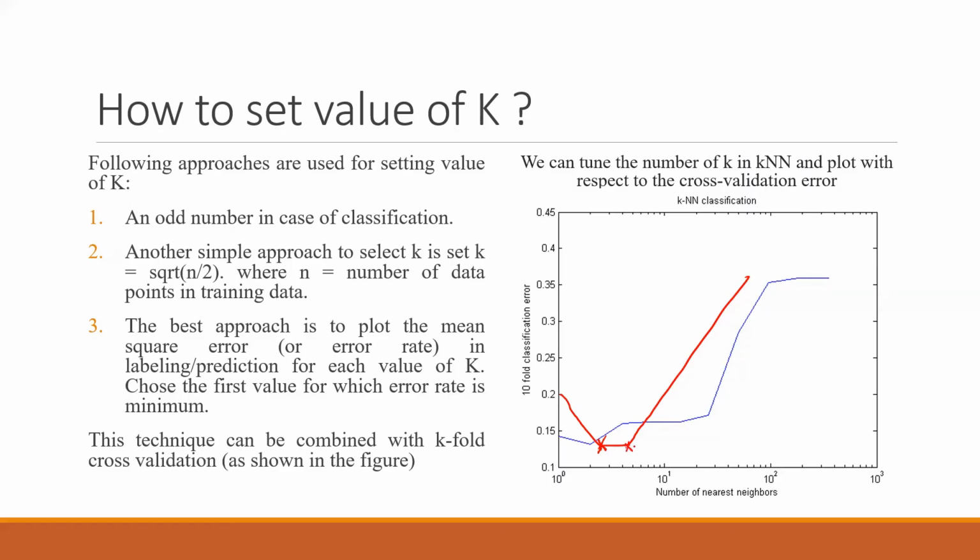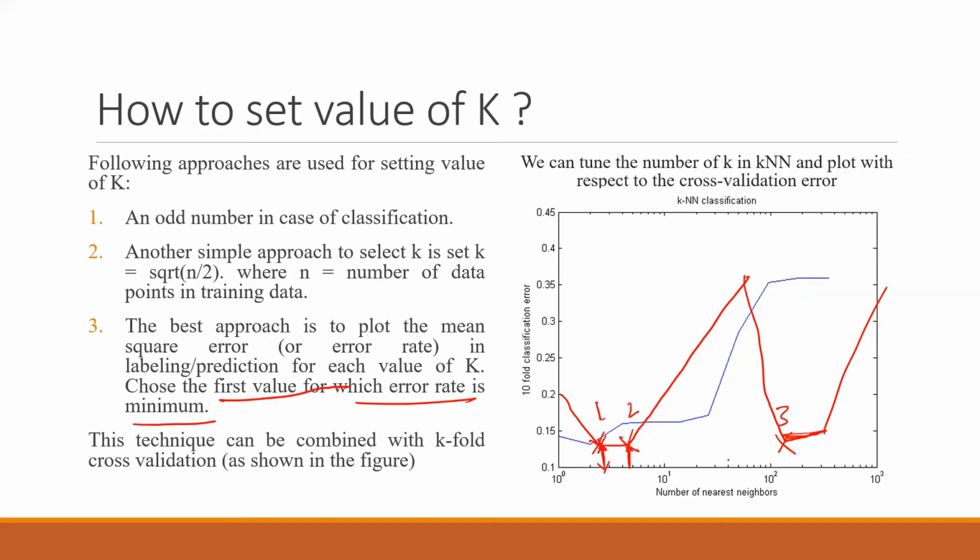Obviously, you can take this point because this one is also giving the lowest error, but this one is giving me the lowest error the first time. The value should be selected whenever the first value for which the error is minimum comes up. So whenever it hits the bottom point the first time, even if it is hitting it again at this point, and you can say that at this point also the error is minimum, at this point also the error is minimum.